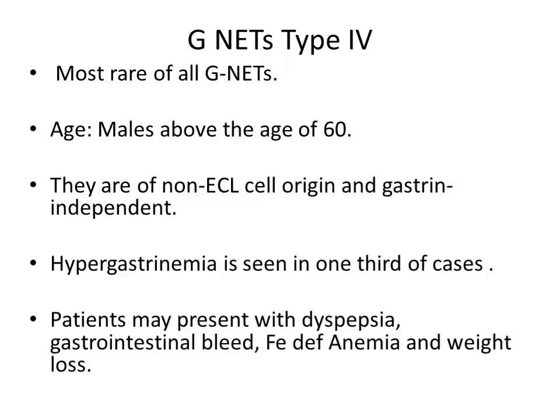And in spite of that, this tumor GNAT type 4 is gastrin independent, but in one-third of cases, there is a chance that you will get hypergastrinemia. So please remember this fact also. Although GNAT type 4 is gastrin independent, in 33% of the cases, hypergastrinemia may be found. Patients may present with dyspepsia, gastrointestinal bleed, iron deficiency anemia, and weight loss.